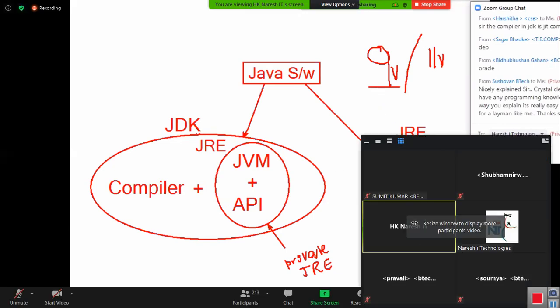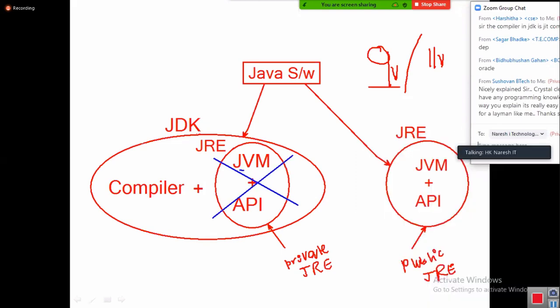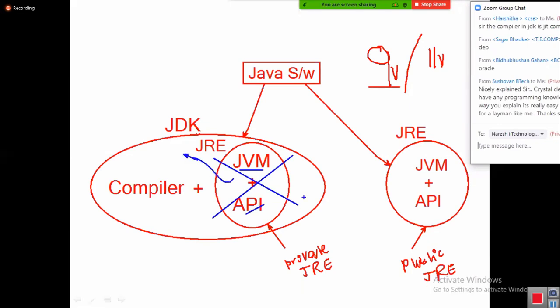In Java 9 version, this JRE software is eliminated and JVM and API are merged as part of JDK. It's not separate. In Java 9 version, we do not have private JRE. Now JVM and API are everything part of JDK only. If you want to install a separate JRE also, you can install.